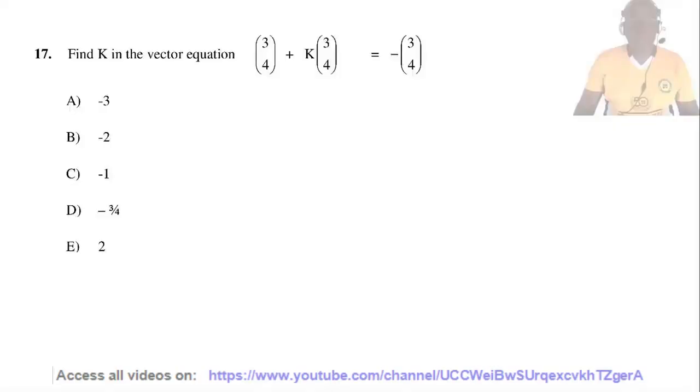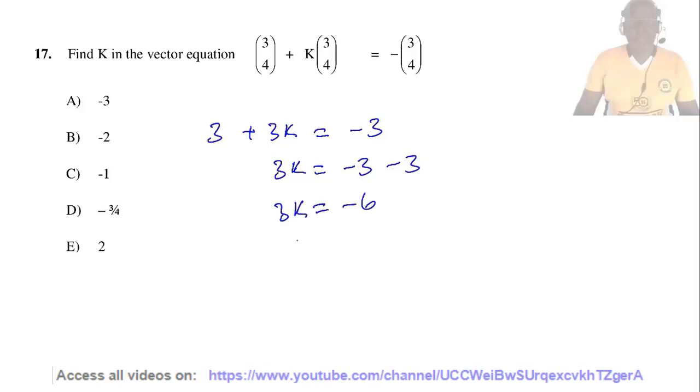Question 17. Find K in the vector equation. The X components in the above equation give 3 plus 3K equal to minus 3. So 3K equals minus 3 minus 3, or minus 6. So K equals minus 6 divided by 3, which equals minus 2. So the answer is B.